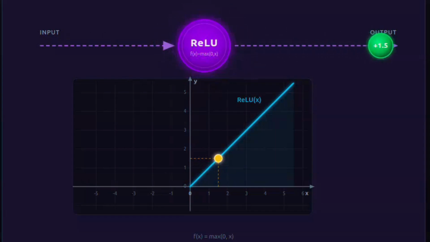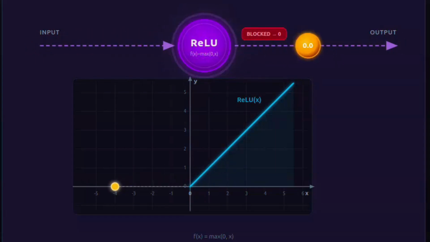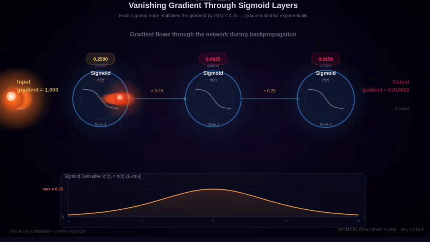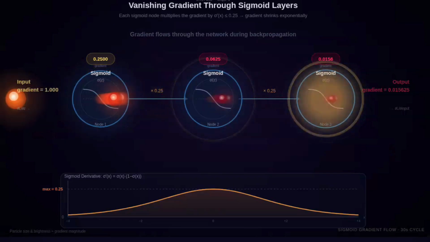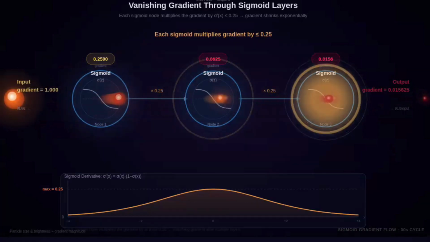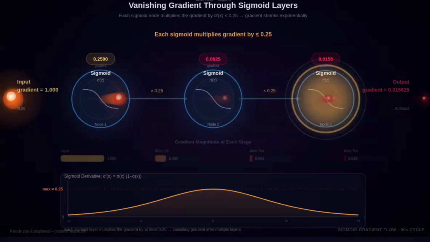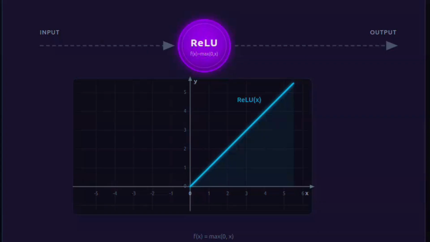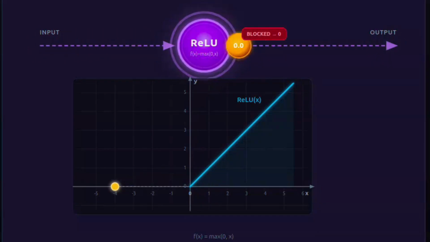But let's compare it to the old school choice, the sigmoid function. Sigmoid looks elegant. But for really high or really low inputs, the curve flattens out. A flat curve means a derivative of almost 0. When we try to train the network, those tiny derivatives multiply together, and the learning signal completely dies. ReLU is brilliant because on the positive side, the derivative is exactly 1. The signal passes through perfectly. Activation functions aren't chosen because they look mathematically pretty. They're chosen as engineering trade-offs to make training possible.